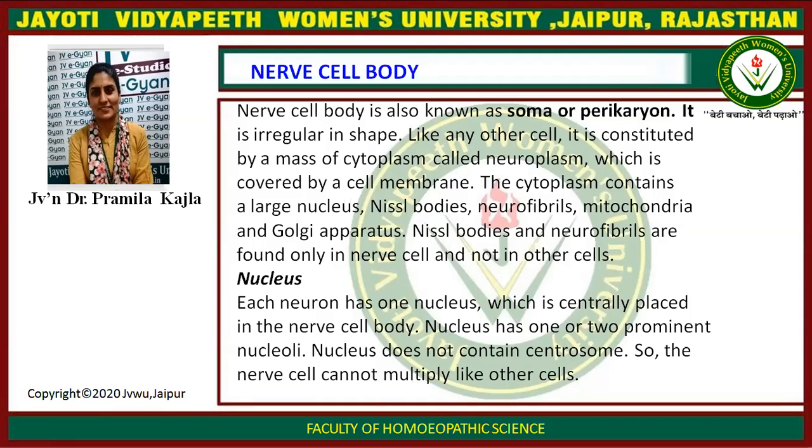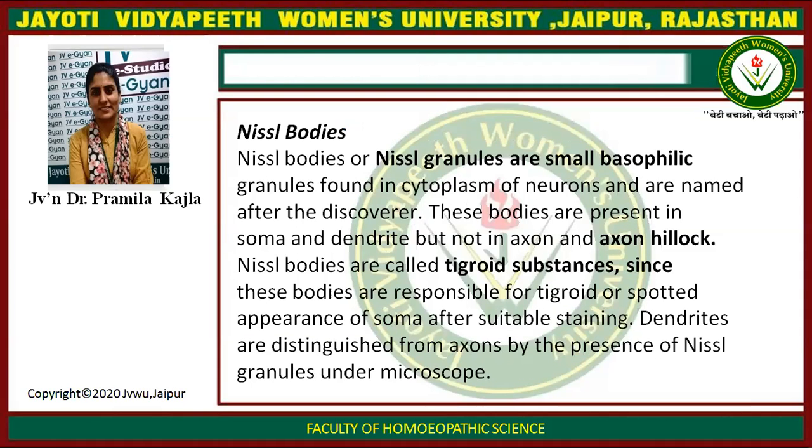Nucleus. Each neuron has one nucleus which is centrally placed in the nerve cell body. Nucleus has one or two prominent nucleoli. Nucleus doesn't contain centrosome, so the nerve cell cannot multiply like other cells.